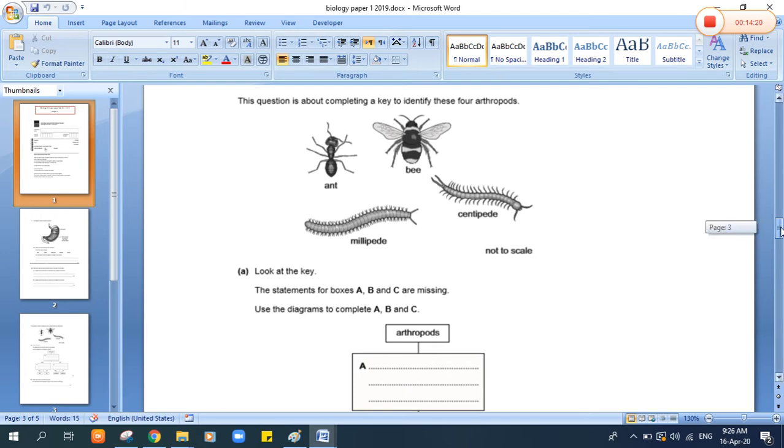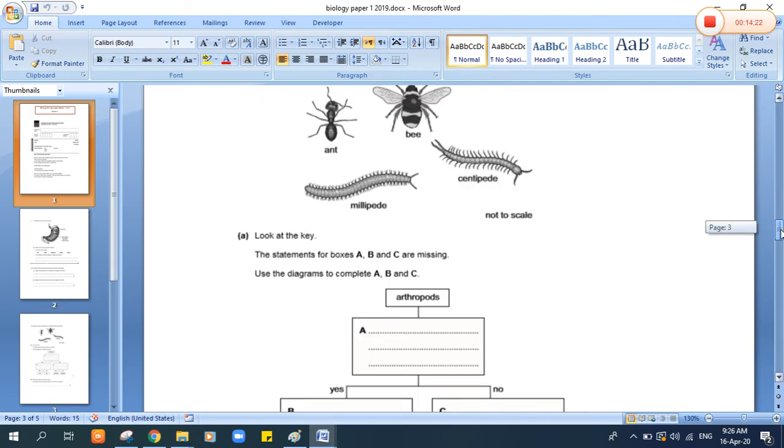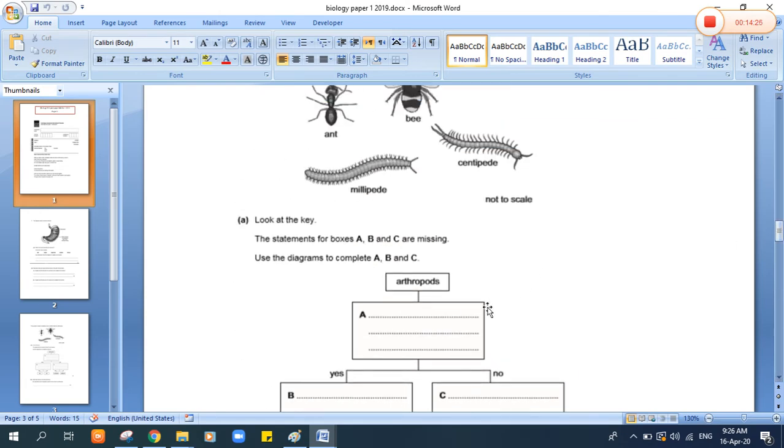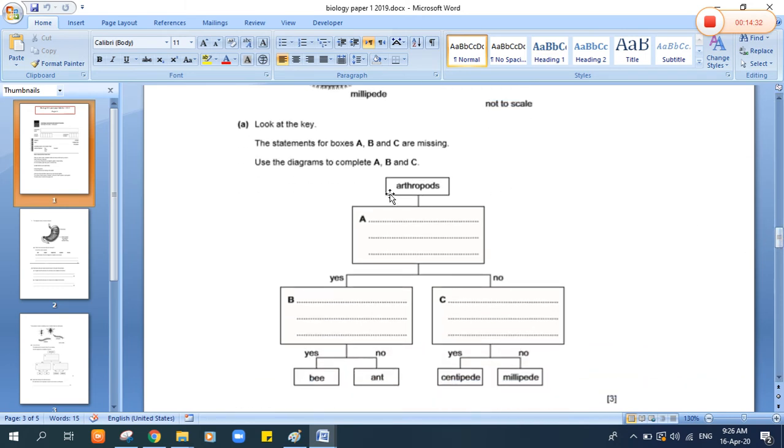So let's ask ourselves a question. Let's start from here, the arthropod. To read this taxonomy key, we can see the word arthropods. What is the question that will classify them into two groups, by yes and no questions?